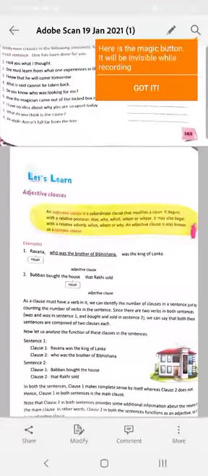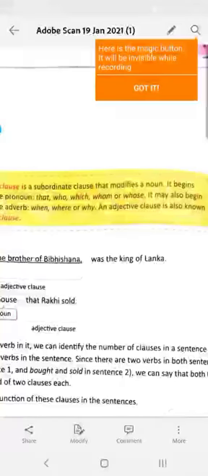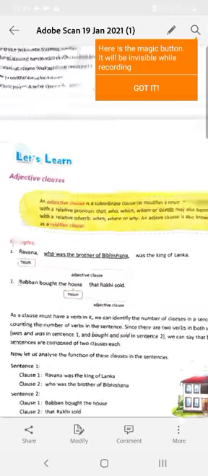Now coming to the adjective clause. What is a subordinate adjective clause? An adjective clause is a subordinate clause that modifies a noun, meaning it says something about a noun. It begins with a relative pronoun like that, who, which, whom, whose. It may also begin with a relative adverb: when, where, why. An adjective clause is also known as a relative clause. Now see the example in your book.